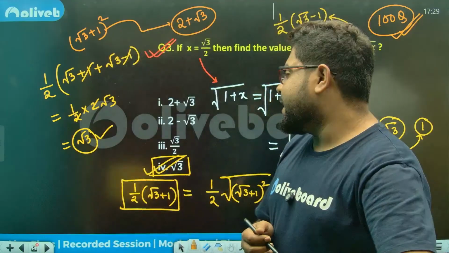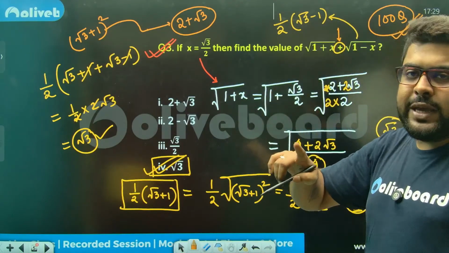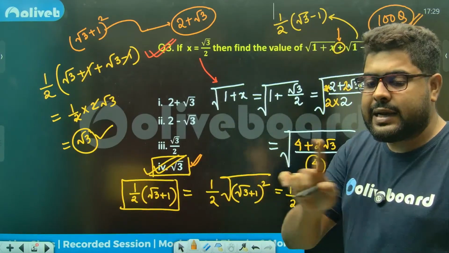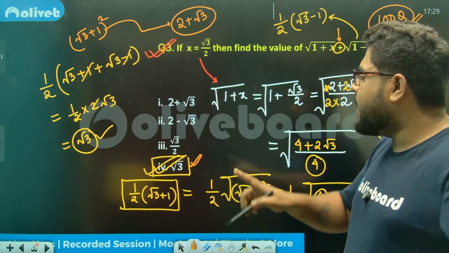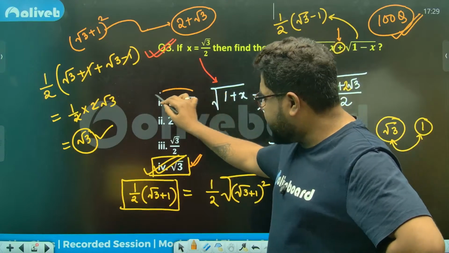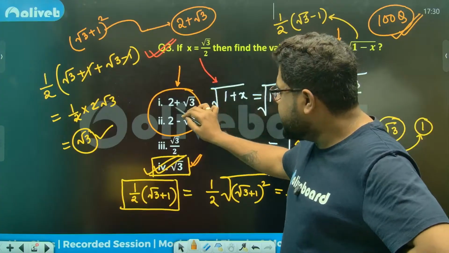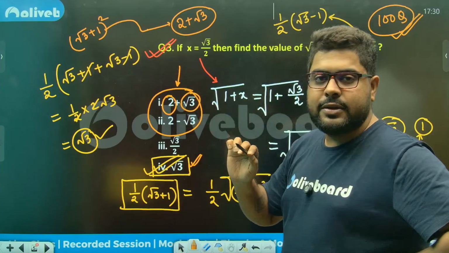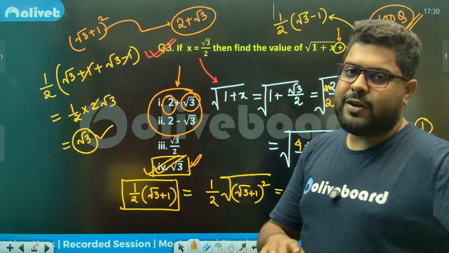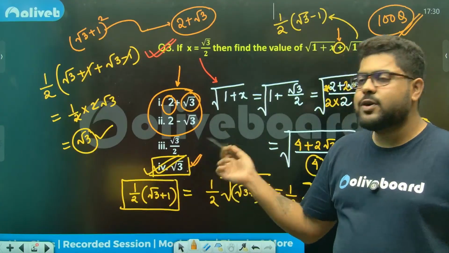The other way of thinking like this: as there is this plus, the answer has to be either a completely irrational number or a completely rational number. These are also irrational, but they are mixed numbers, meaning there is a rational part and an irrational part. So only this number is completely irrational. There is no option having a completely rational part. So your answer can only be this.